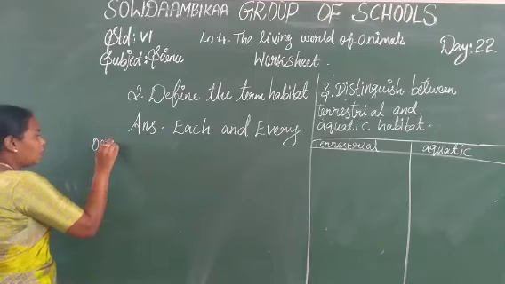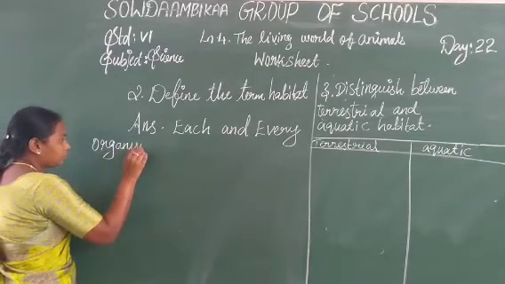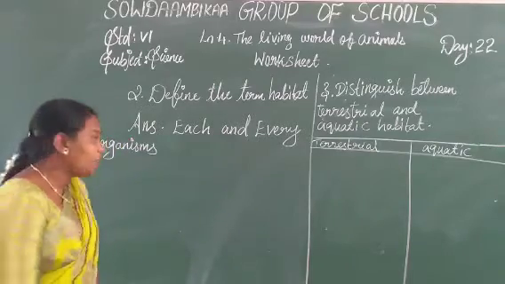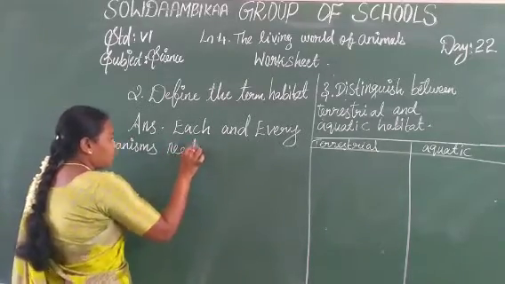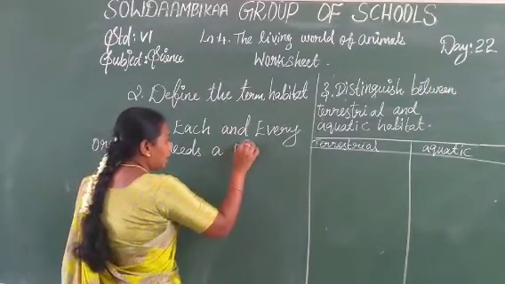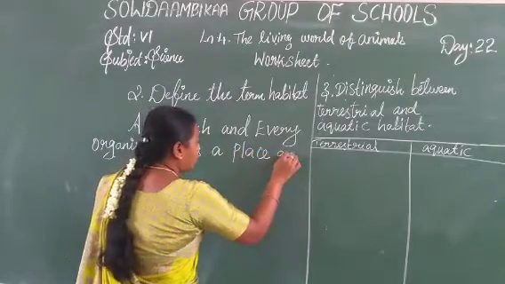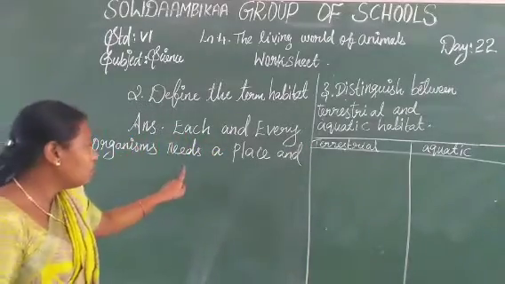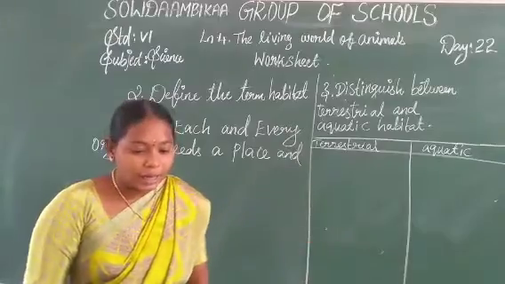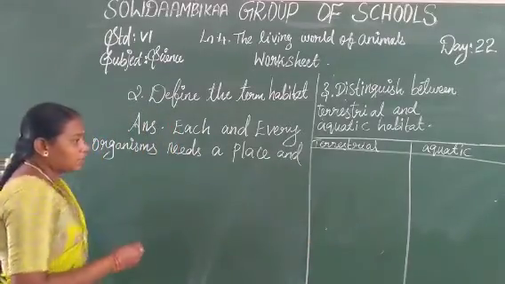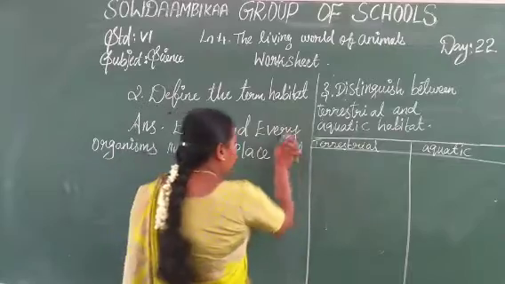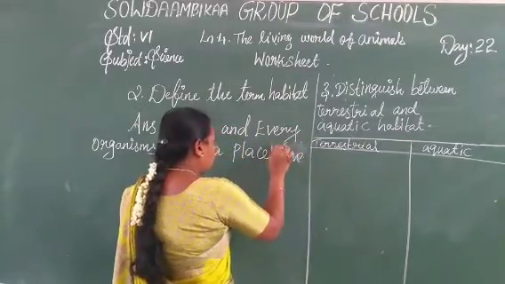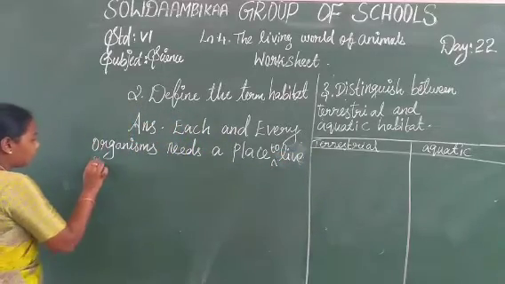Each and every organism needs a place to live and reproduction.